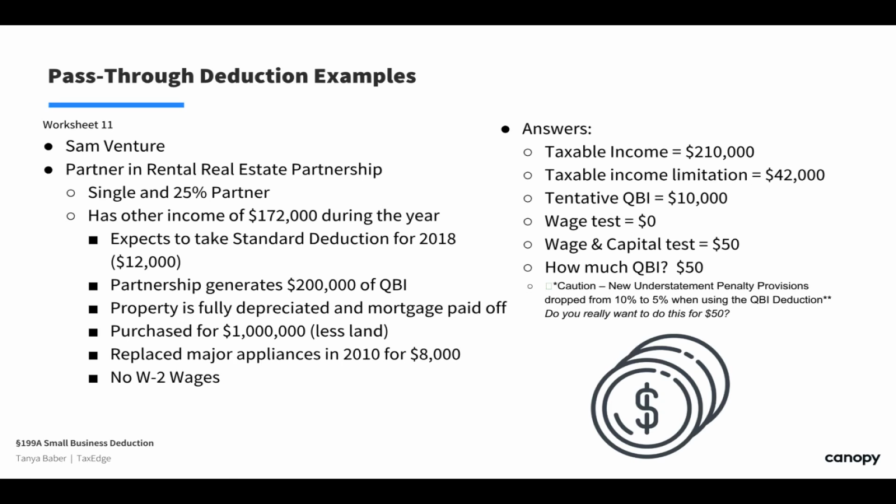So the question would be, do you really want to do it for a $50 deduction? By the time you work all that out and say, I'm getting just a few dollars of tax savings, maybe I don't want to do that. So then the question would be, can you override your software to say, thanks, but no thanks. This is great, but I really don't want it because I don't want to increase my risk for this particular year for a few measly dollars. So it is something to think of. That is a little hidden nuance to it.